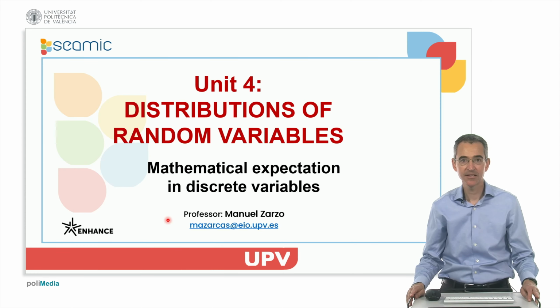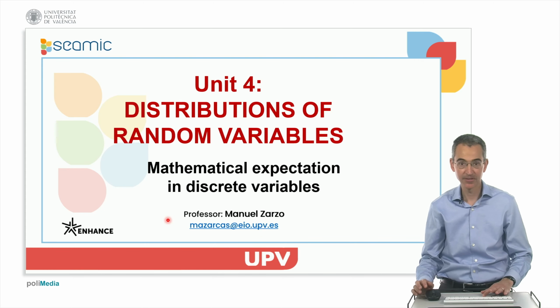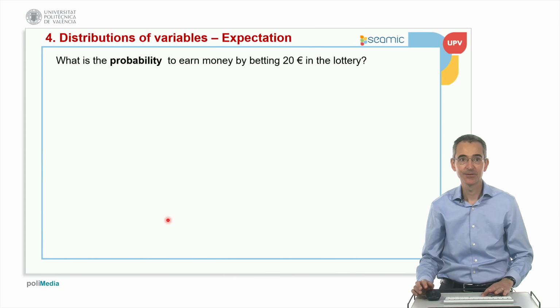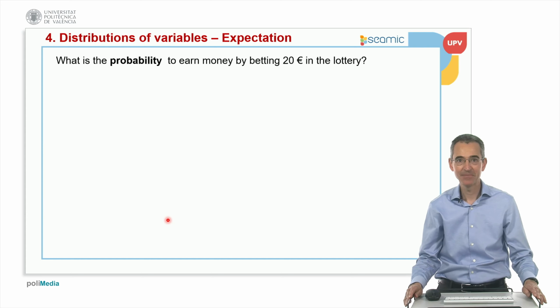Good morning. In this Unit 4, we will talk about distributions of random variables and in particular about the mathematical expectation in discrete variables. I will start with this question. What is the probability to earn money by betting 20 euros in the lottery?